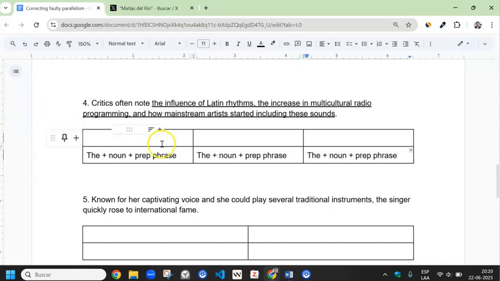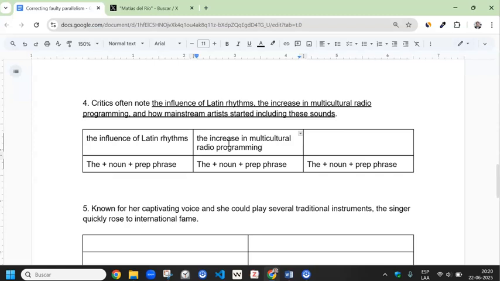So we should expect the same in all 3 elements. Okay, just copying and pasting the influence of Latin rhythms. So we have the influence and the prepositional phrase of Latin rhythms. Then in phrase 2, the same. The increase, that's the noun, in multicultural radio programming. That's our prepositional phrase. So here we should begin with the. And we have how mainstream artists started including these sounds.